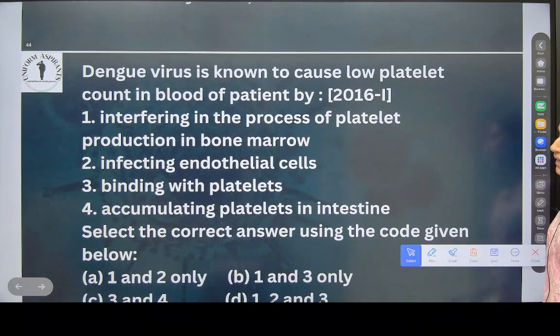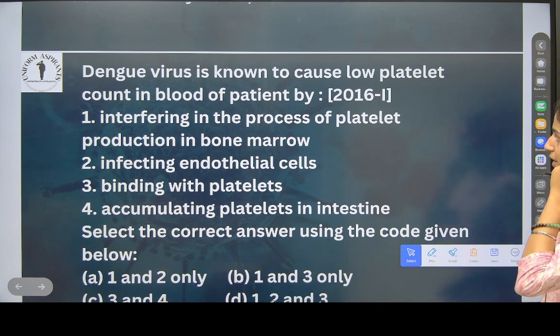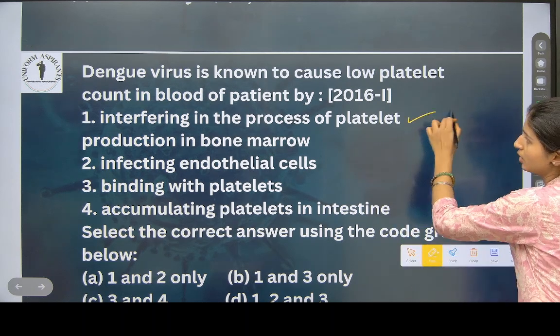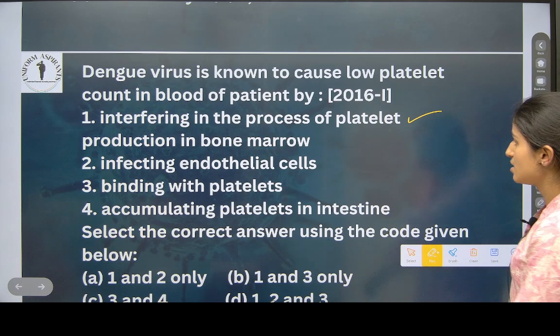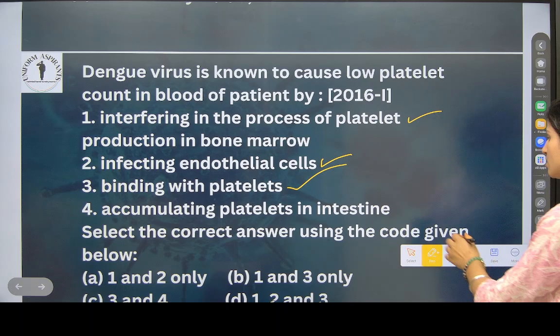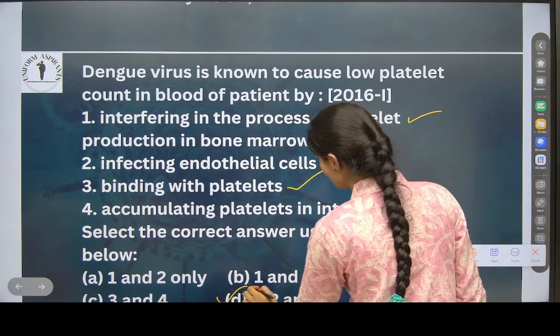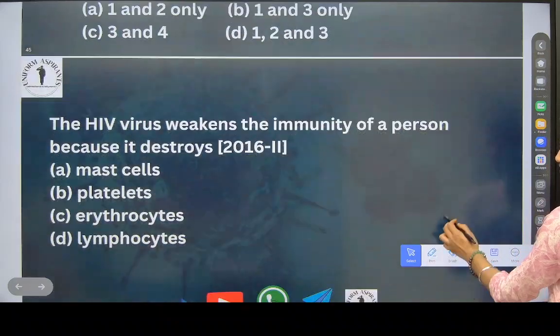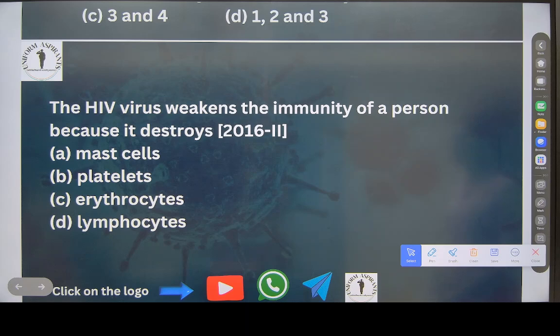Dengue virus is known to cause low platelet count in the blood of a patient by what? Interfering with the process of platelet production in bone marrow. Yes. Infecting endothelial cells. Yes. Binding with platelets. Yes. Accumulating platelets in intestine. No, it does not go in intestine. So what will be the answer? 1, 2 and 3. Okay. Chalo. Next.